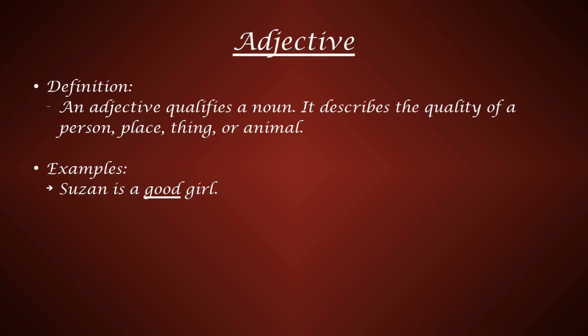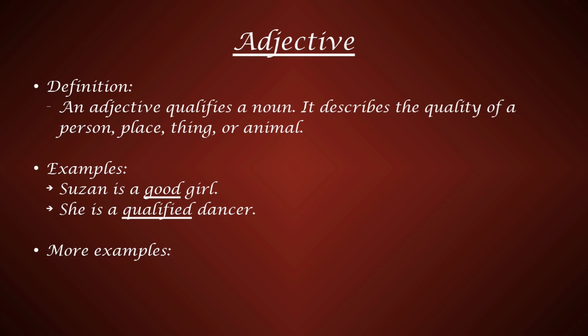The next example is: She is a qualified dancer. Here the word qualified tells more about the noun dancer. It qualifies the noun dancer. So, qualified is an adjective. Few other adjectives are bad, kind, selfish, etc.